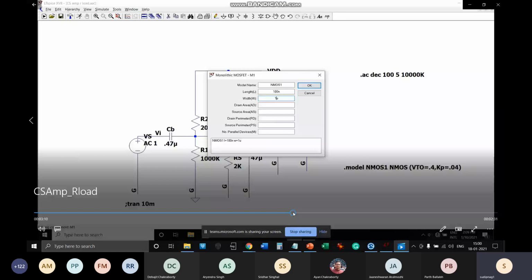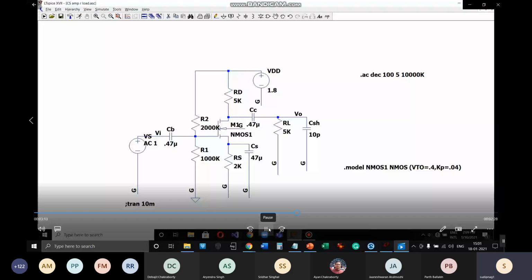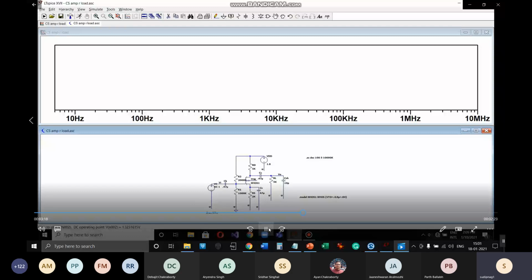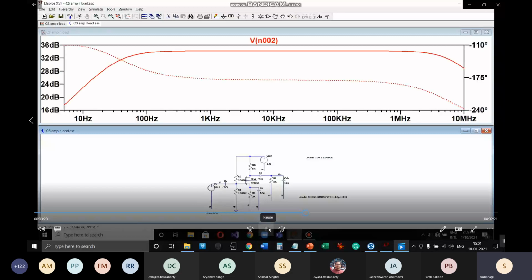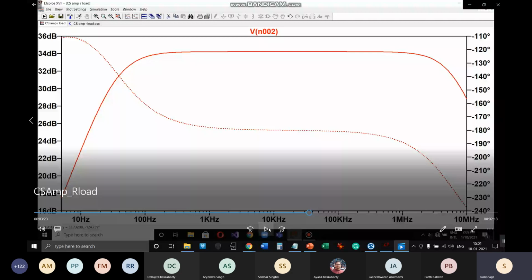So from 1 micrometer, he changed to 10, and just by putting 10, what is happening? He was getting more current through the MOSFET. And if there is more current going through the MOSFET, that also means more voltage drop, also due to that extra current through ID.